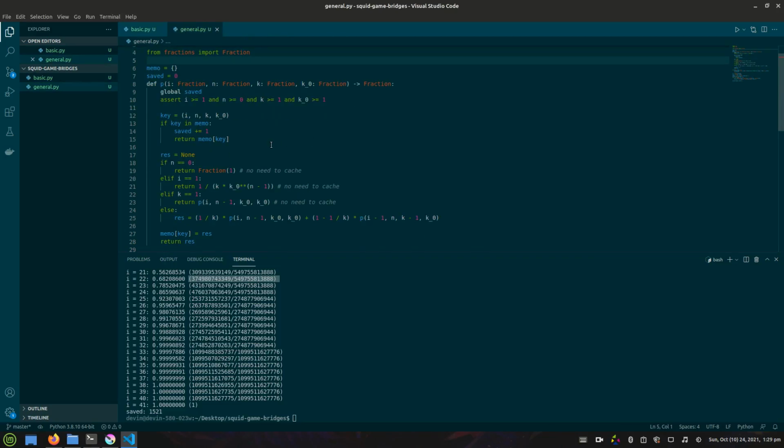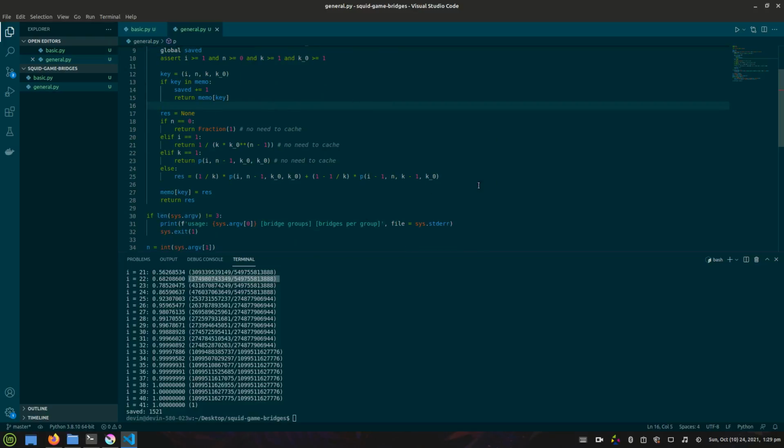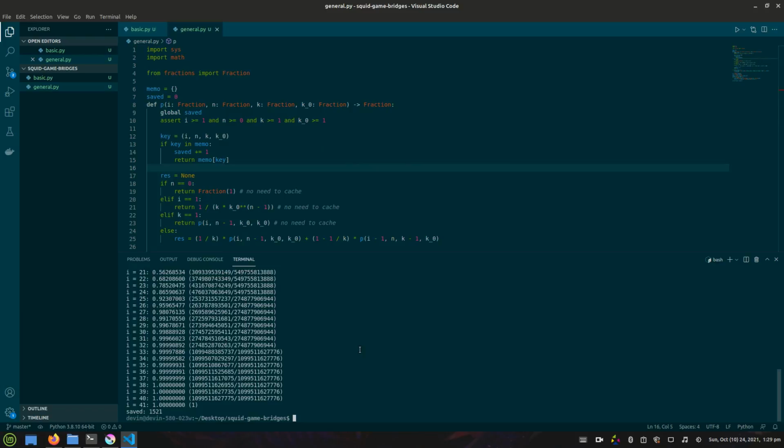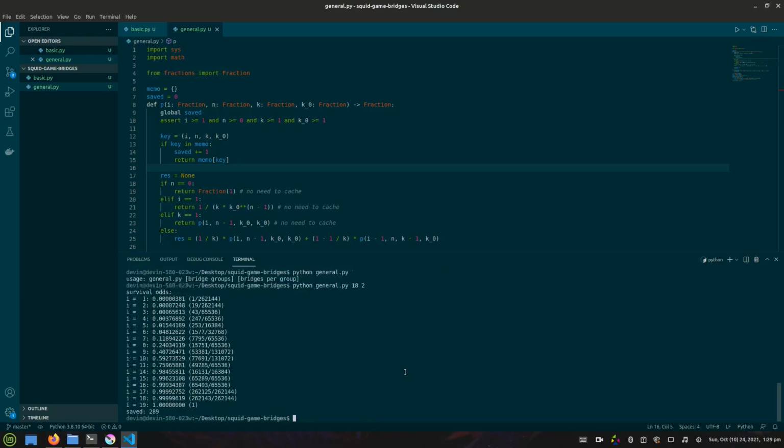So now we can go back over here and we can take a look at this more general program, which I'll also include in the GitHub repository. See the description if you want a link to that. But if we run the general program, it'll tell us that it wants the number of bridge groups, so for instance 18, and then the number of bridges per group. So if we put 2 for this, that'll be 18 bridges and 2 options per bridge.